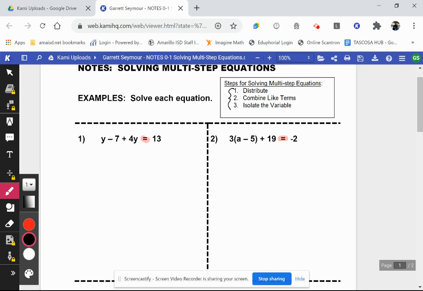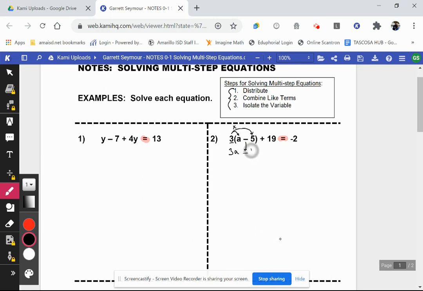So what does that mean? Well, distribute means we're going to take this number that is outside of the parentheses, and we're going to multiply it times everything that's in the parentheses. So we say 3 times a, that's just 3a. 3 times 5 is 15, but watch your sign.